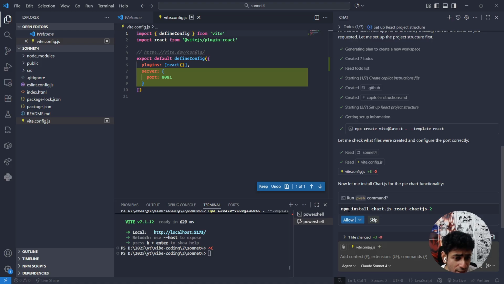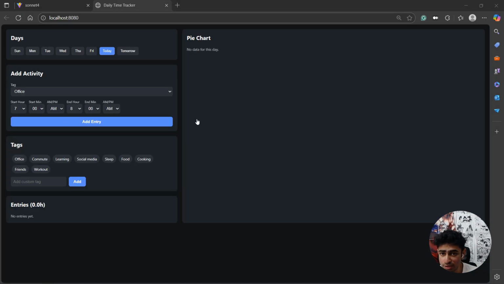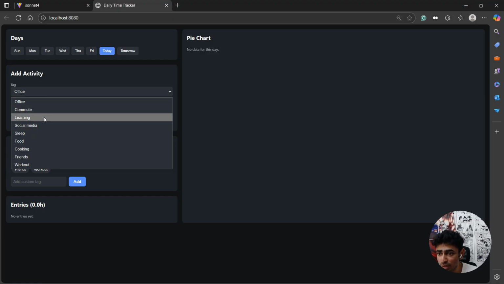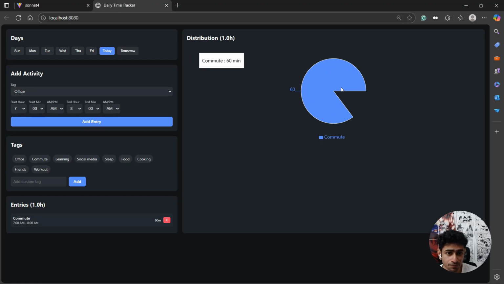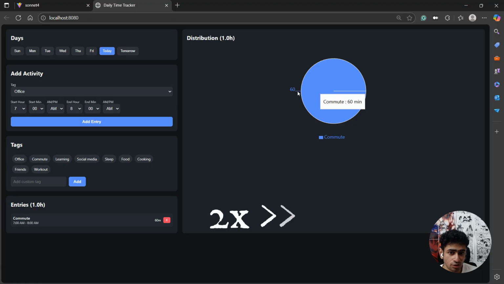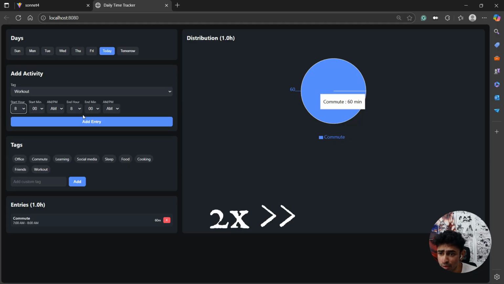So what happens is it's relying on Chart.js. So it's asking us whether we should install it or not. Okay, let's install. Meanwhile, let's add commute from 7 to 8 a.m. That's fine. Oh, very interesting. But there's a bug. There's 60. Oh no, there's not a bug, but it's fine. Then workout between 8 a.m. Oh, we added the entry here.